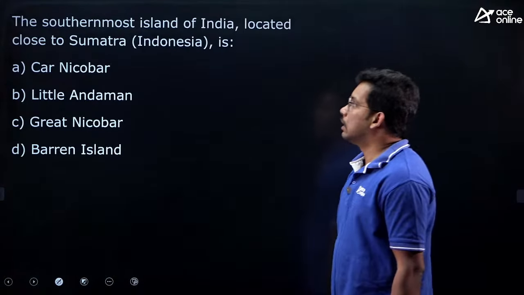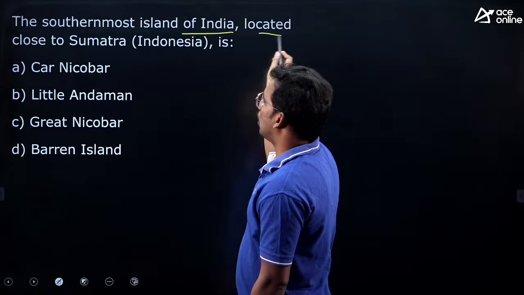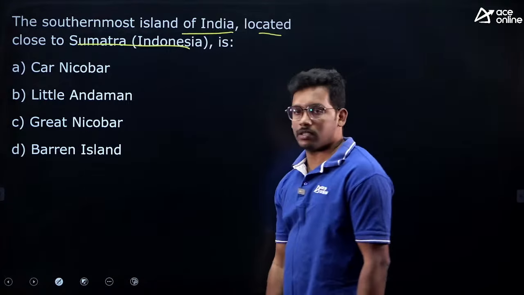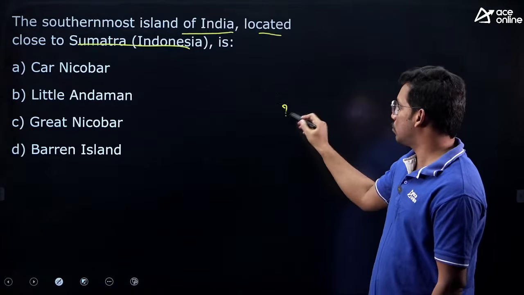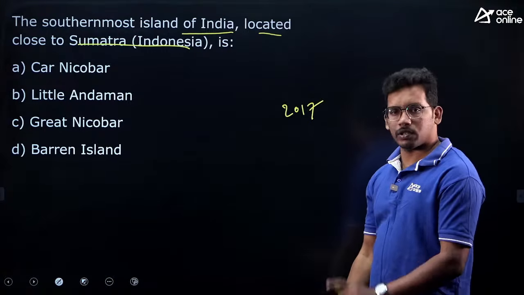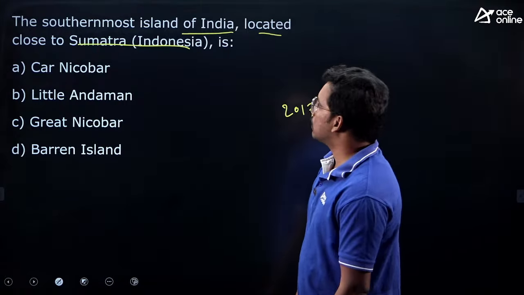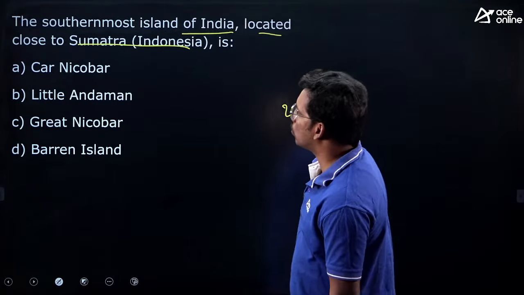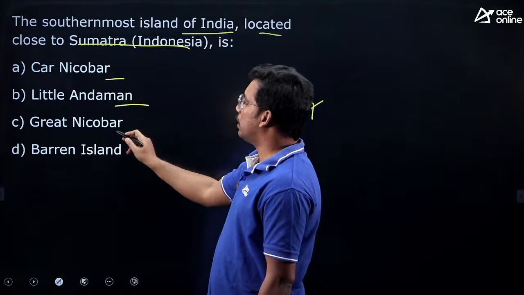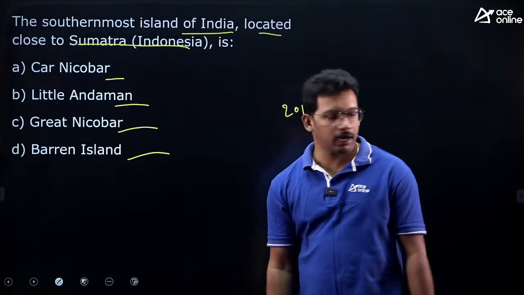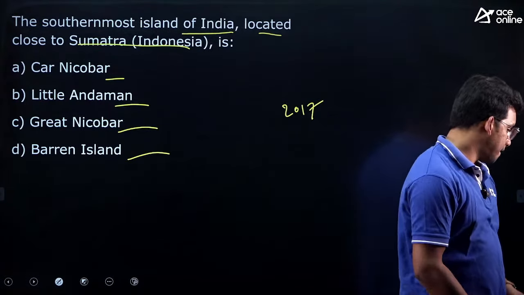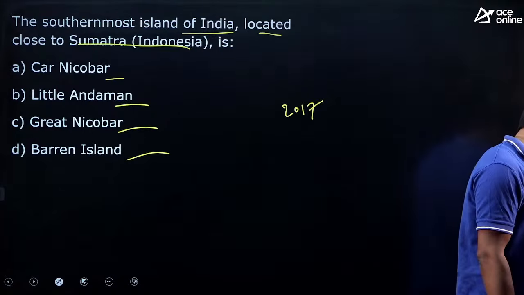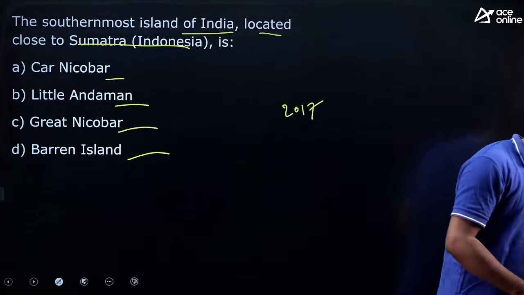Next one, the southernmost island of India located close to Sumatra in Indonesia is, so this is a civil service question in 2017, direct question. In other exams also there was, southernmost island of India located close to Sumatra: Car Nicobar, Little Andaman, Great Nicobar, Barren Islands. So what is the answer for this?